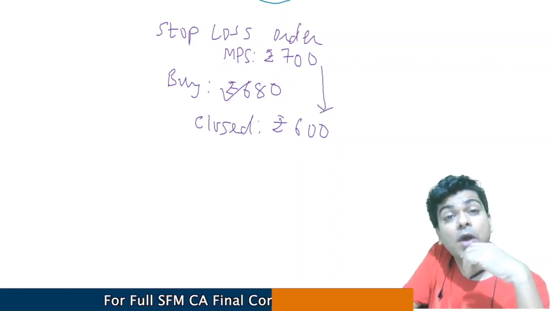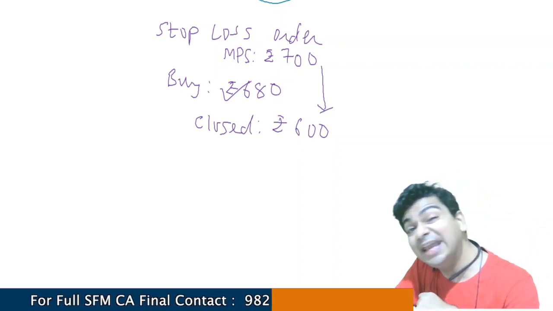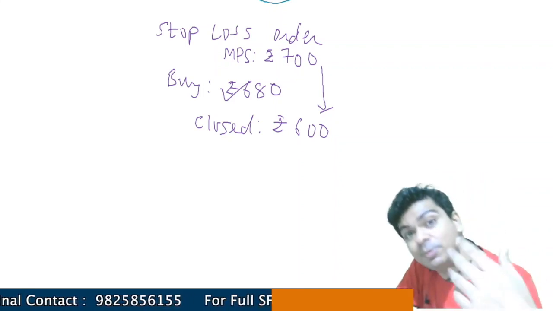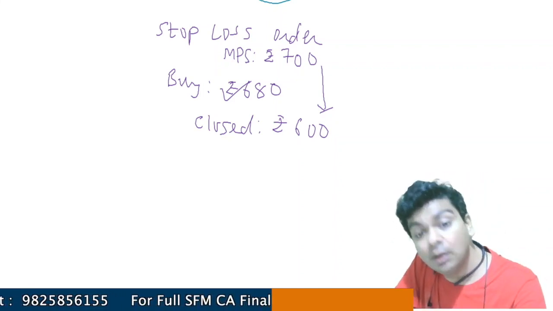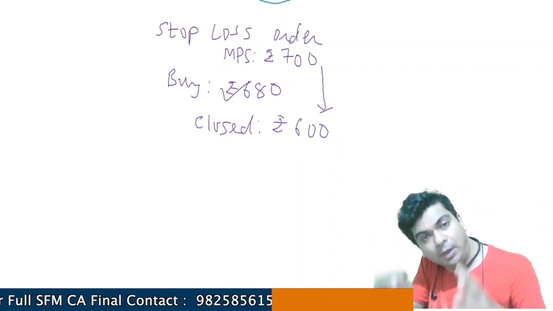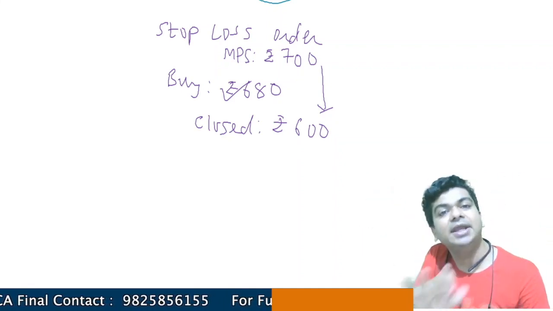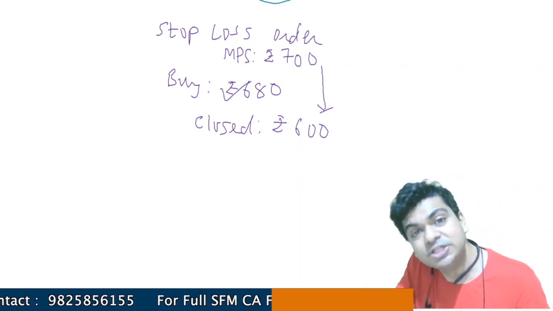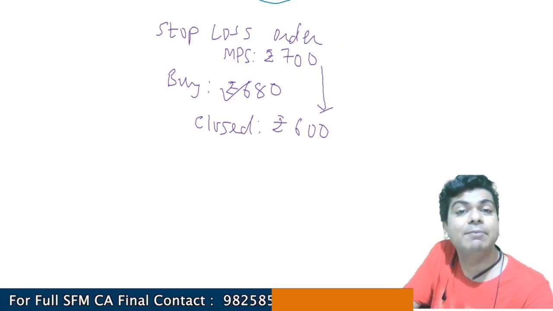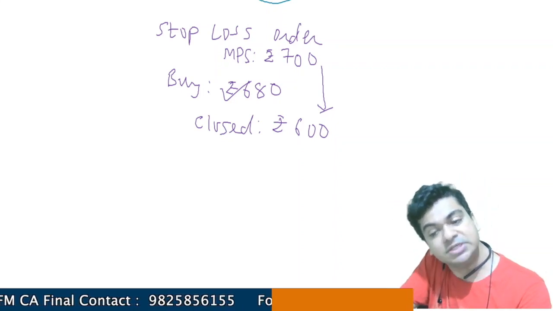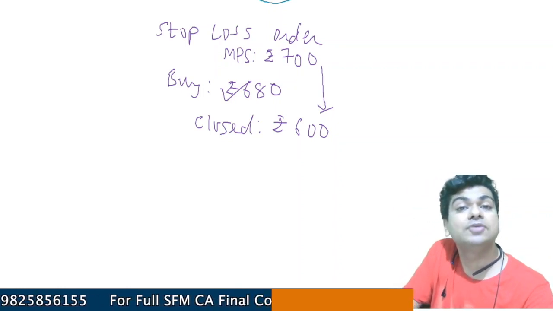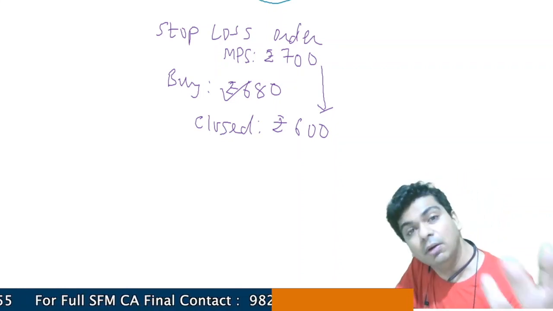Tell me, you have been able to buy shares at 680. Should I be happy about it? Because the share price started falling from 700, it reached 680, and your order got executed and you have been able to buy the share. But by the time the day came to an end, the share price has closed down at 600 rupees. Don't you feel you are now sitting on a loss of 80 rupees per share? Right.